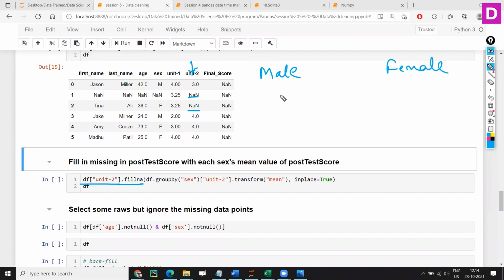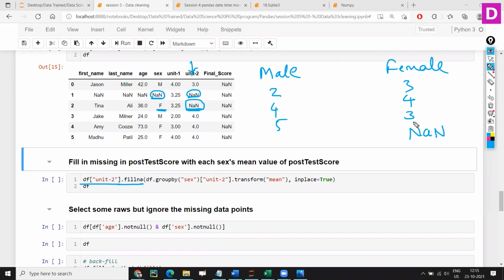Here male marks are 2, 4, 5, and female marks are like 3, 4, 3, something like this. And here we have a NaN, right? Here we don't know whether male or female, so we are not worrying about this. We are worrying about this. So if female marks are missing,